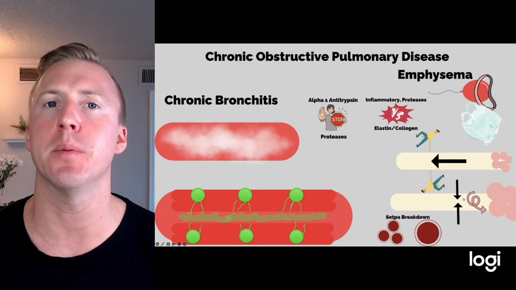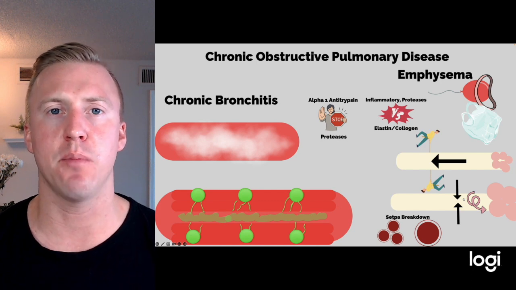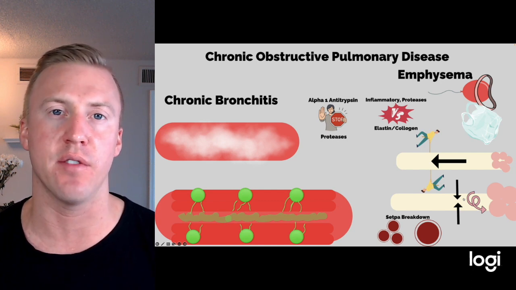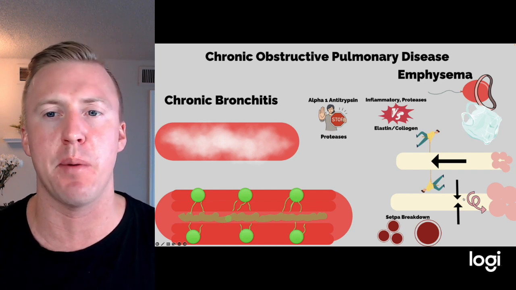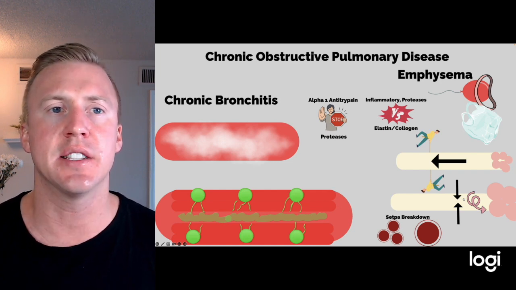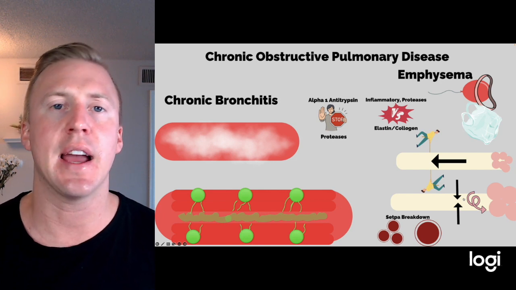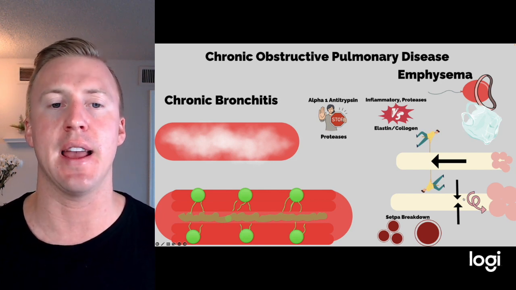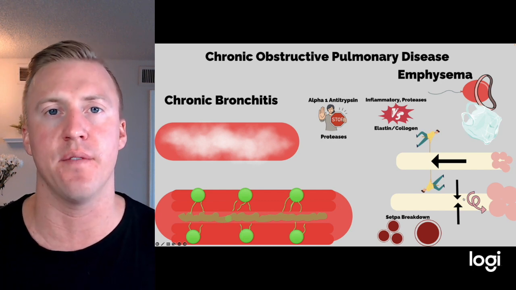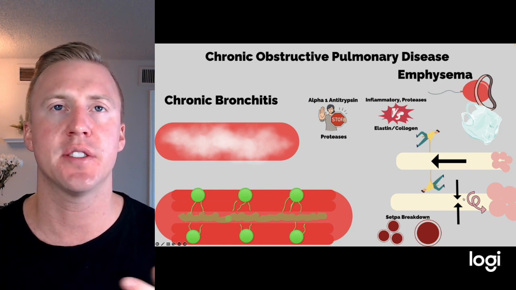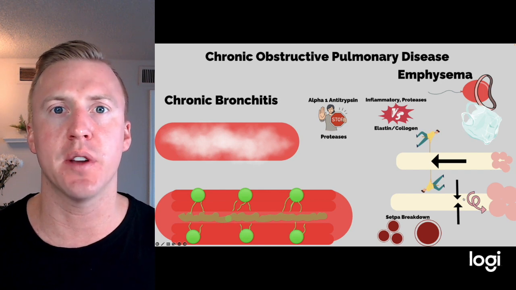Now, emphysema is a little bit different. Emphysema is going to look more at the bronchioles and the alveoli, but it can also include the bronchi. There are different types of emphysema, but really the one we're going to talk about today is the one involved in COPD. By that, I mean there are people that are healthy that might actually lack an enzyme, which puts them at higher risk for emphysema. But here we're going to talk about smoke-induced emphysema.